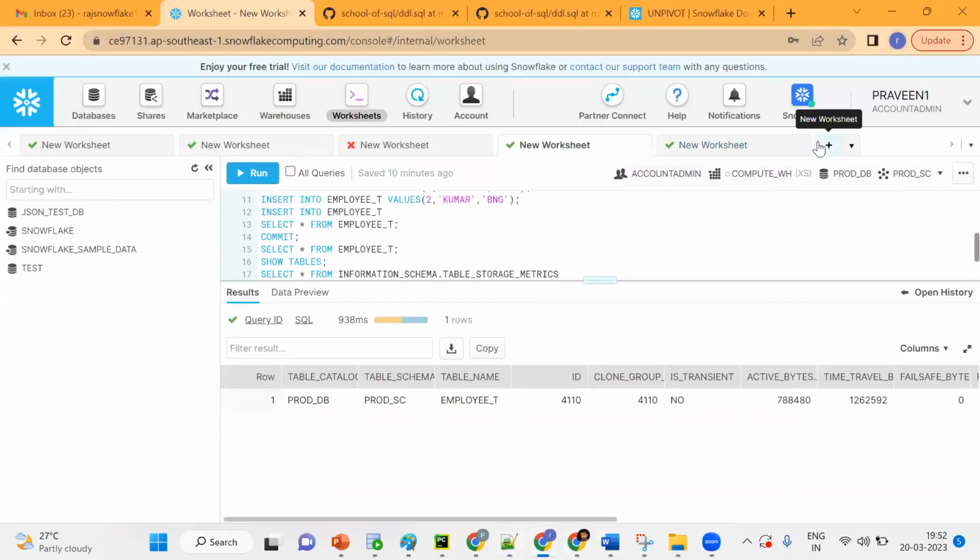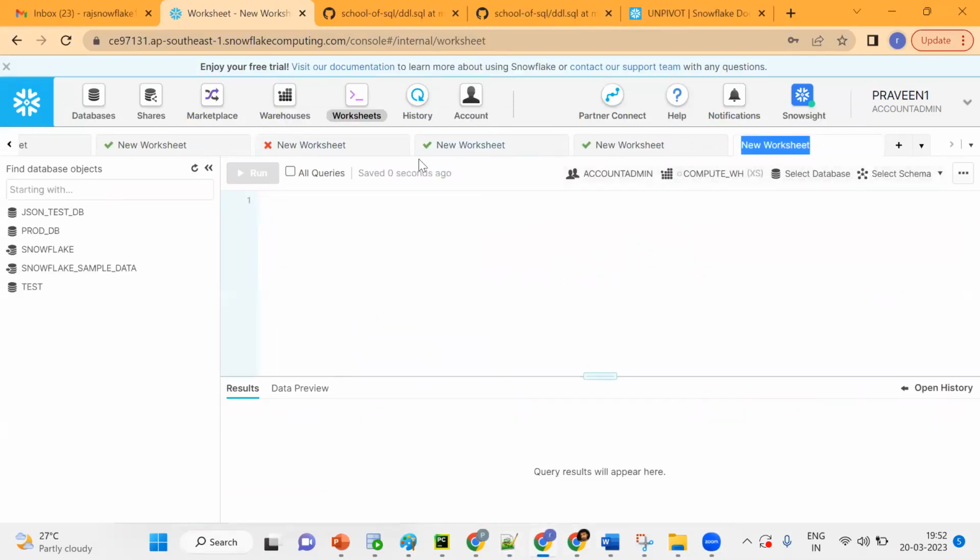So remember, this is Snowflake. Tomorrow we'll see how to install it and how to log into this account. Right now I am trying to create one table, an employee details table. ID is a number, name is a varchar, and city is a varchar. Slowly we'll see these things; right now, understand what the time travel feature is.